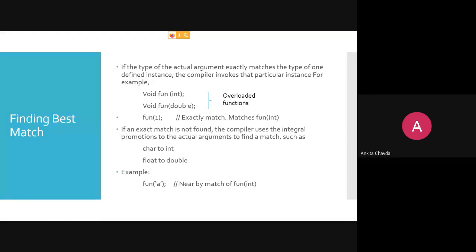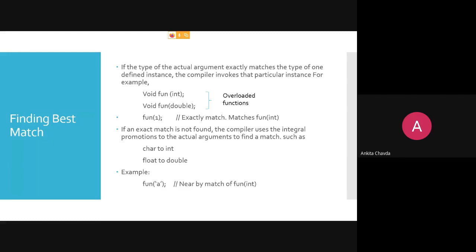So you have to write your function in that way, or call your function in that way. If the type of the actual argument exactly matches the type of the defined instance, then the compiler simply invokes that function. For example, I'm having void function fun with one integer argument and one double argument. Here I'm calling fun of 1. So this is your exact match, right? One is treated as an integer and I found one function. So here no problem is there.